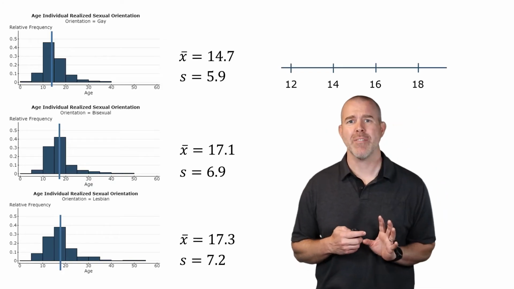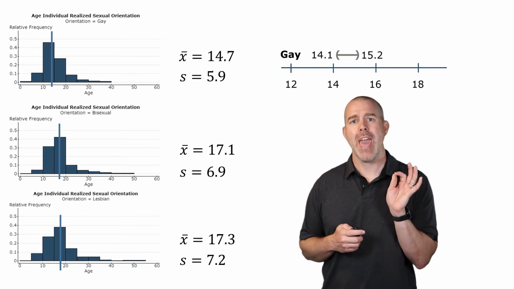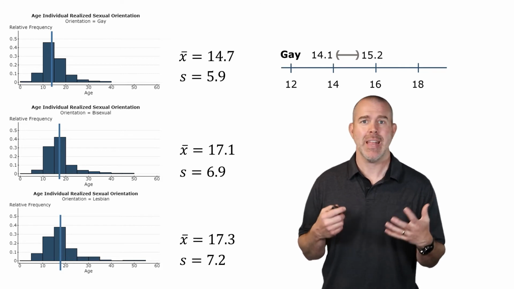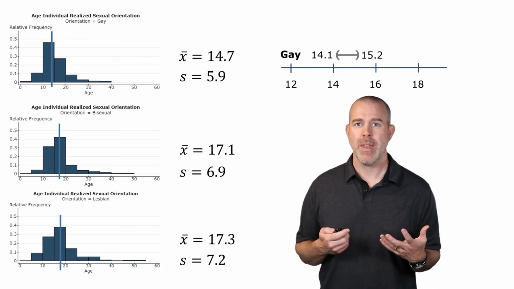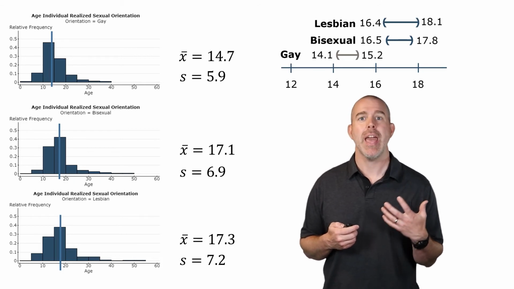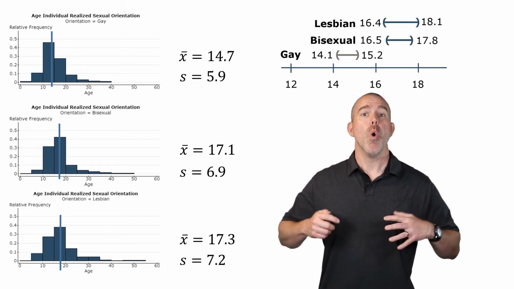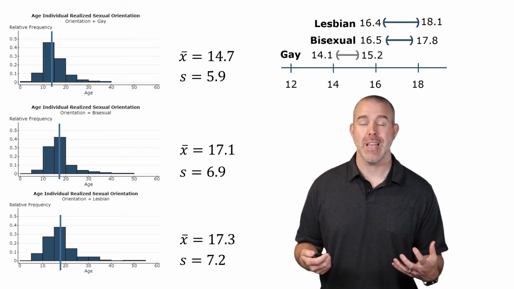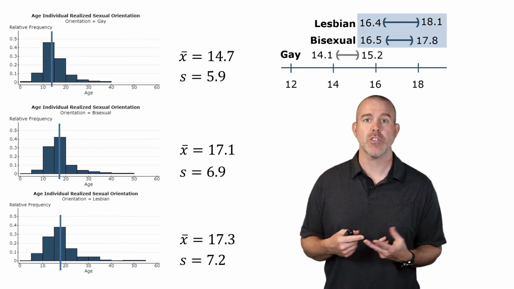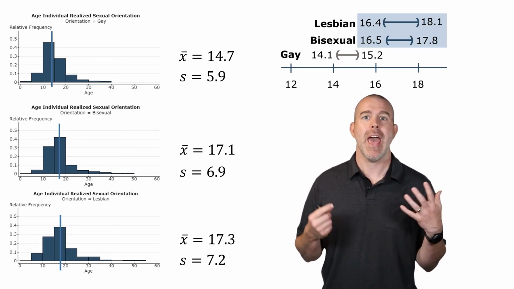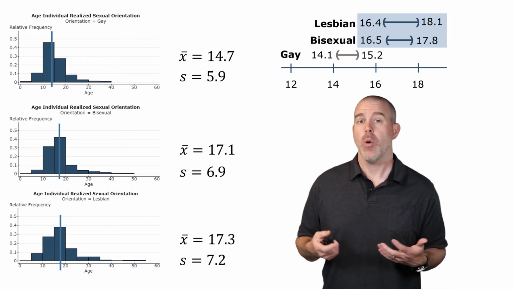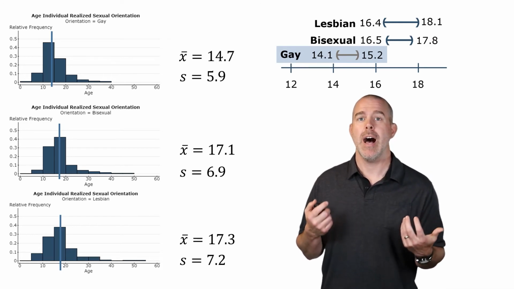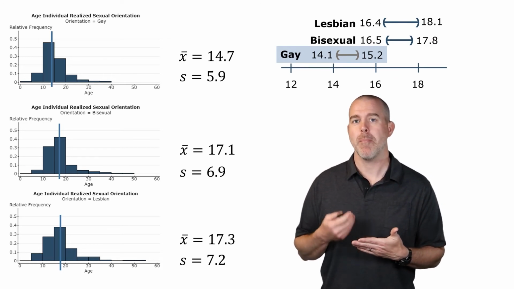If we want to visualize that, I've got a graphic up here. You can see for gay men, the interval was 14.1 to 15.2, so we're 95% confident that the real mean age realized for all gay men is somewhere in there. And then we have bisexual and lesbian. What confidence intervals allow us to do is make some inferences, draw some conclusions. In this case, we can see that lesbians and bisexuals tend to realize their sexual orientation at a pretty similar average age. Whereas gay men, or gay boys in this case, I guess, would realize it when they're still boys, much younger than lesbians and bisexuals.